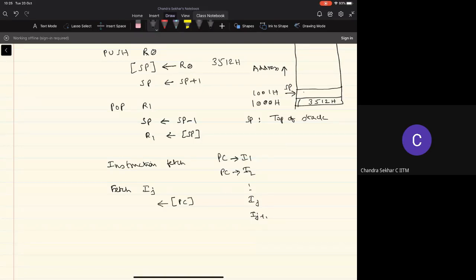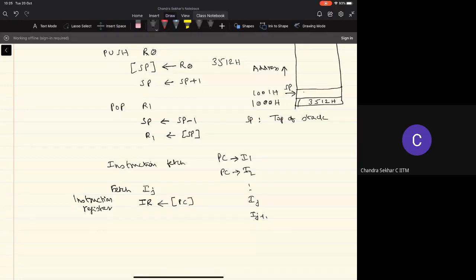Whatever we read from there is the instruction corresponding to this Ij, that we put in a register in the control unit. That register we call the instruction register. And this instruction register's contents will go as input to the control unit, which will perform what is called the decoding of the instruction and then generate the necessary control signals. We'll come back to that later.